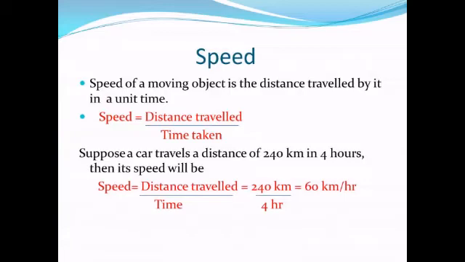Suppose a car travels a distance of 240 km in 4 hours. Then its speed will be distance upon time. So distance is 240 km here and time taken is 4 hours. So if we divide distance by time, we will get 60 km per hour. So this will be the speed of the car.